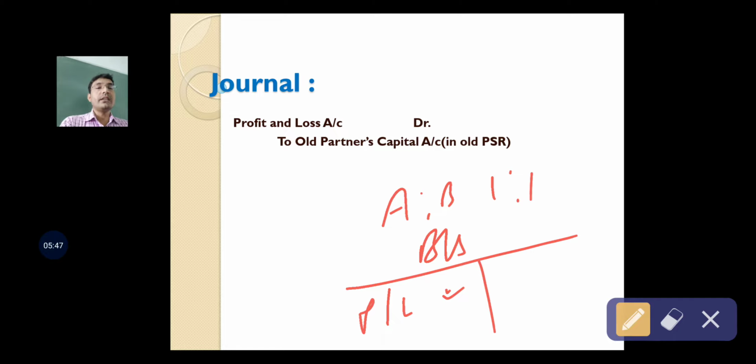It means it is the accumulated profits of past years which belong to A and B, and therefore before admission of C, this profit and loss account balance must be transferred to old partners in the old profit sharing ratio. So the journal entry will be: profit and loss account debit. Since it has a credit balance, it will be eliminated by debiting it, and A's capital account and B's capital account will be credited in the old profit sharing ratio.